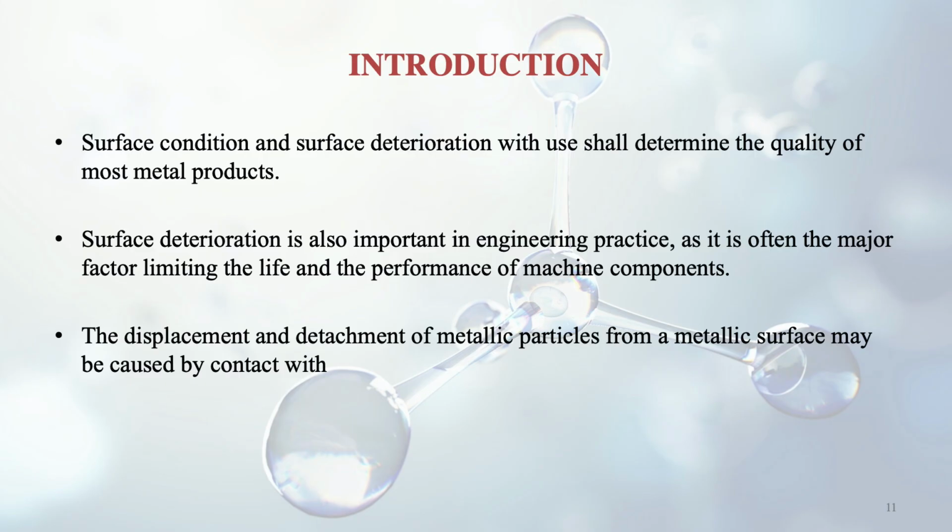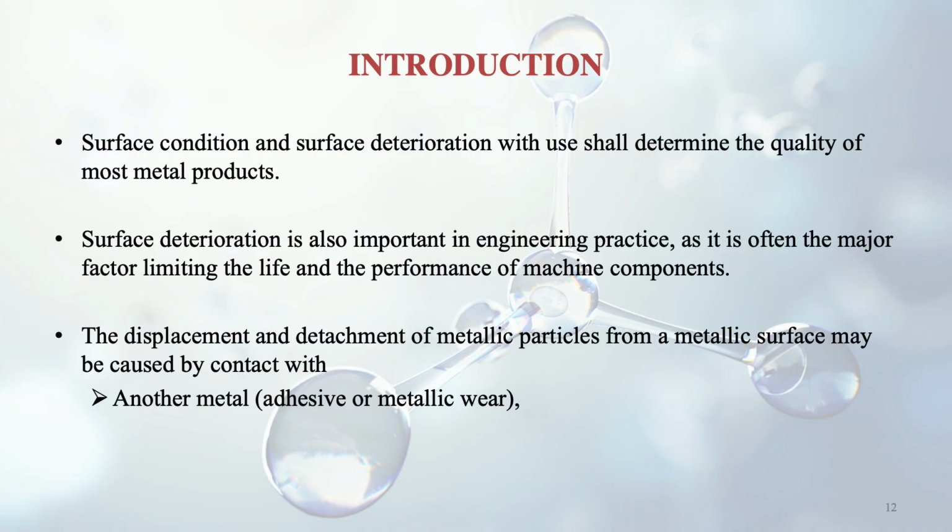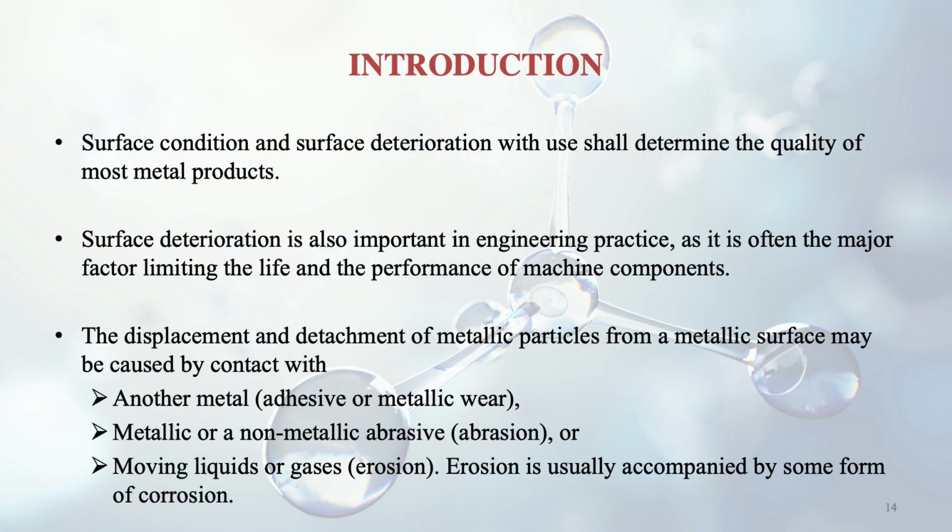The displacement and detachment of metallic particles from a metallic surface may be caused by contact with something. How does this take place? A certain portion of the metal gets detached from its main specimen. The first cause is another metal or adhesive rubbing against it, which can remove material. Then a metallic or non-metallic abrasive comes in contact with the specimen and abrasion takes place, or moving liquids or gases may cause erosion, like soil erosion.